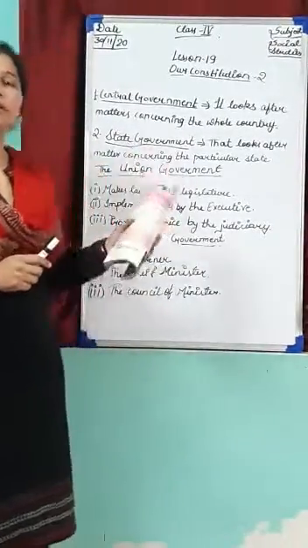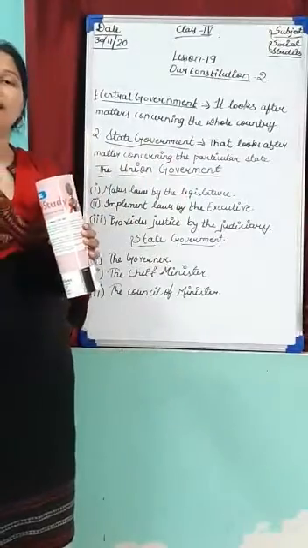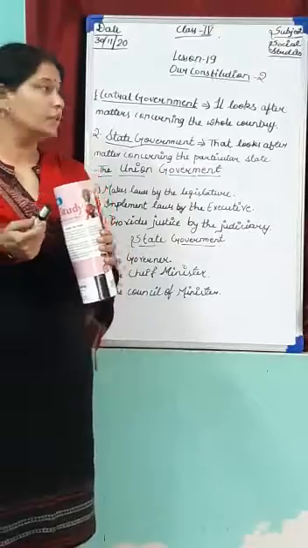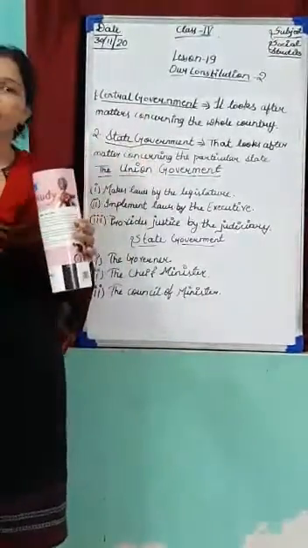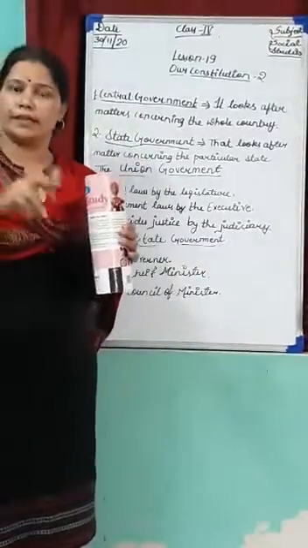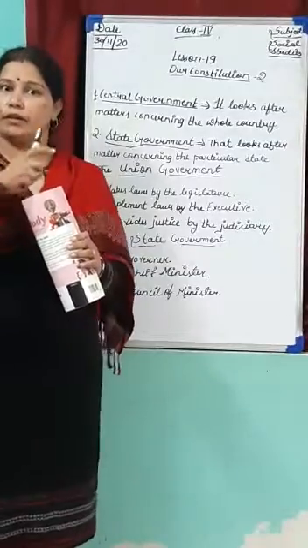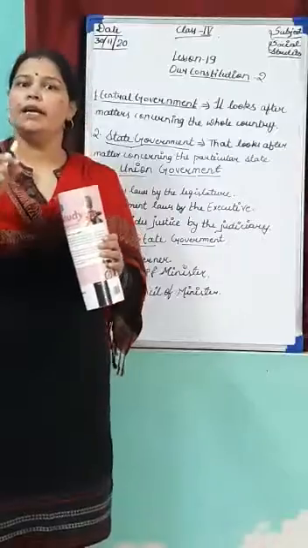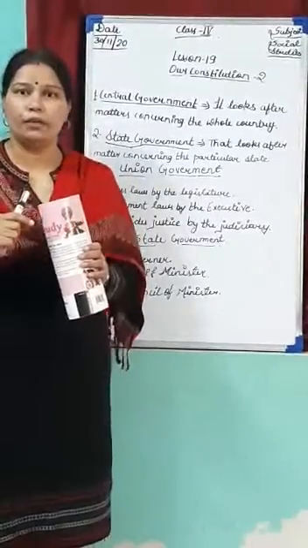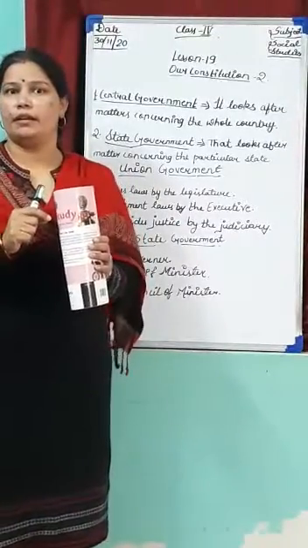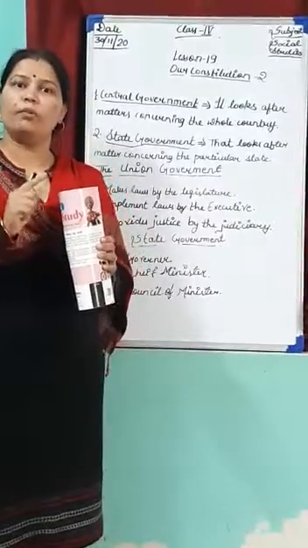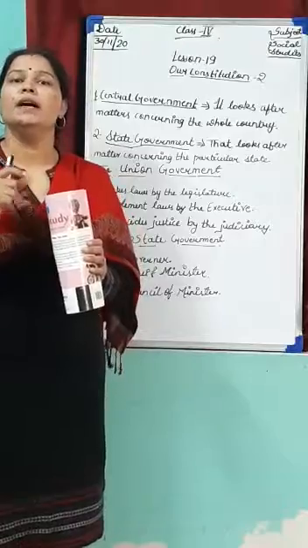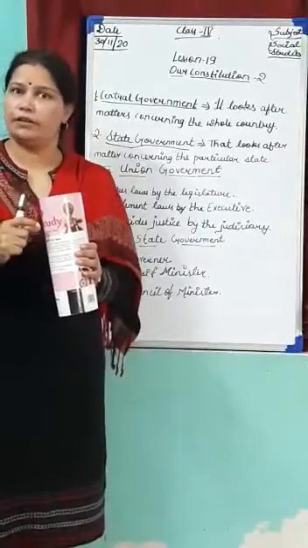So, this was our chapter, constitution part 2. Just revise. First of all, India has 2 governments, central and state government. Central government is for the whole country, and the President of India is the head of the country.